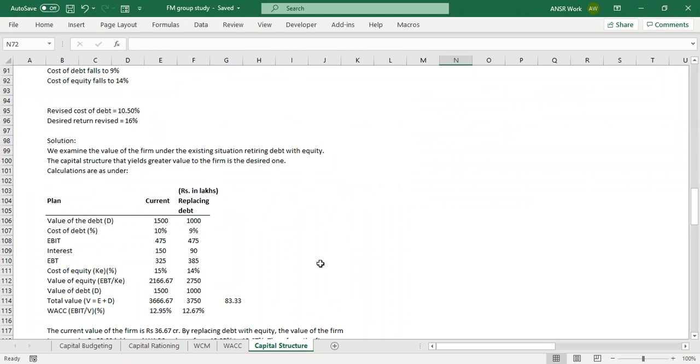Every number here is written in lakhs. So when you have 15 crores, how many lakhs should that be? 1500 lakhs, you mean to say? Yes, everything is written in lakhs. That's right. So the answer you just got, value of equity 21.66 crores, is how many lakhs? So 2166. Yes, here it is.